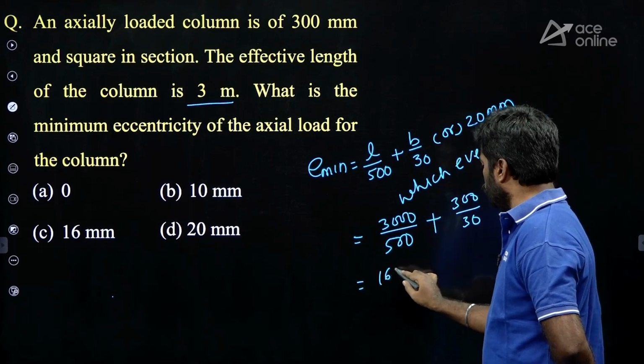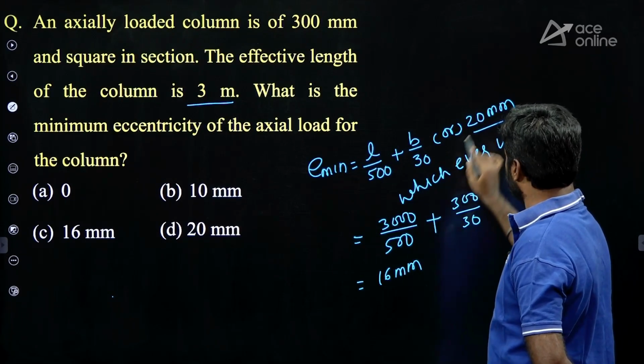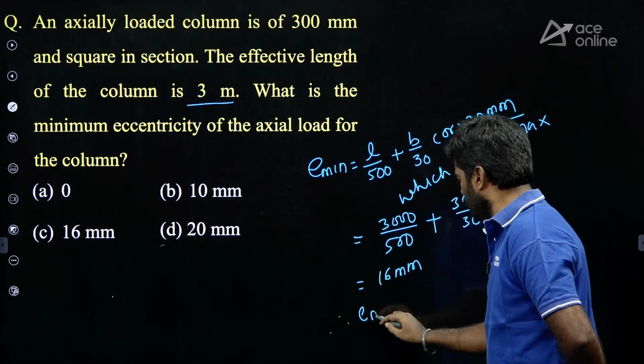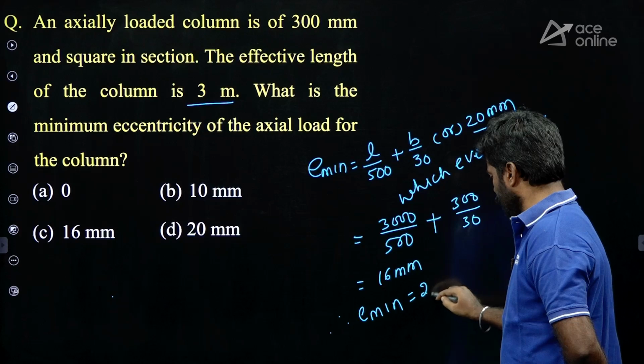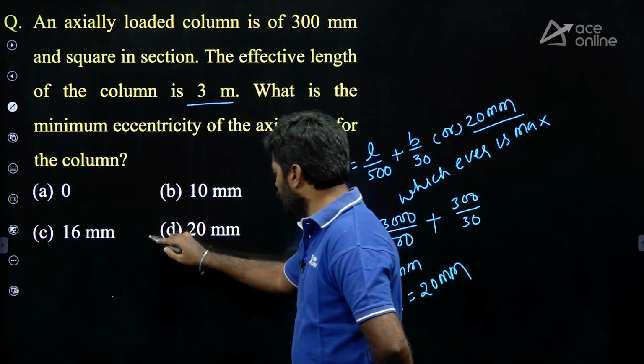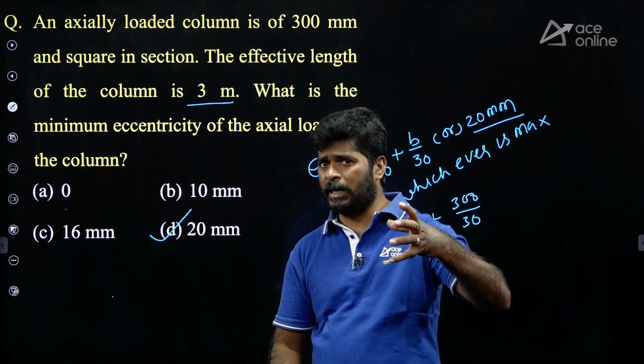Now compare with 20 mm. Compare this: 16 mm and 20 mm, 20 mm is more. So therefore, e minimum equals 20 mm. Minimum eccentricity will be 20 mm. Option D is correct. I hope you understand how the questions